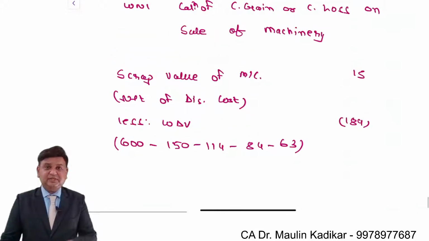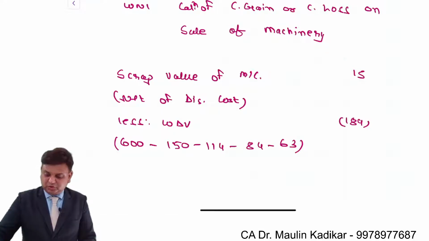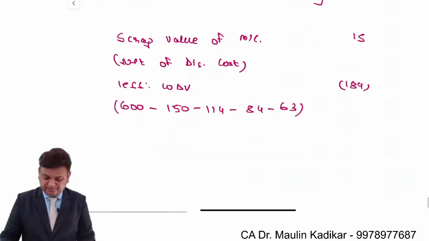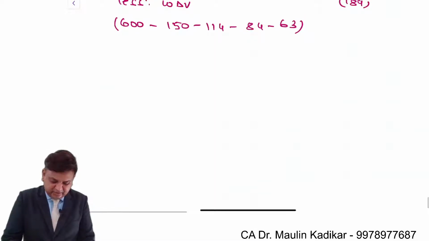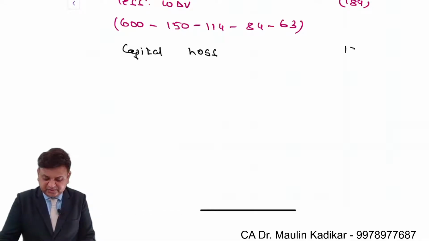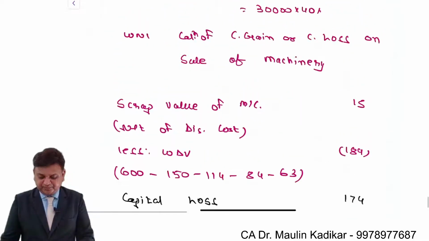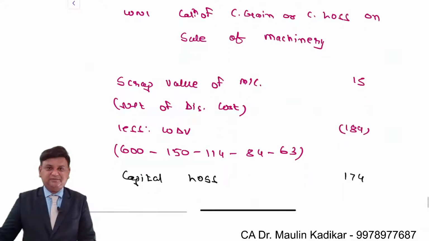Sale value of the machinery is less than WDV, so there is a capital loss. The amount of the capital loss on sale of the machinery is 174 lakhs. This is the first working note.